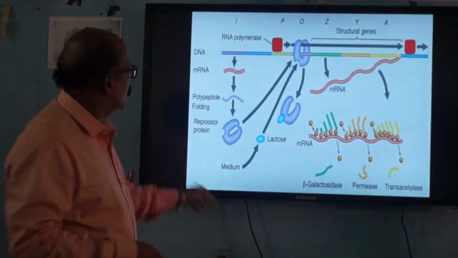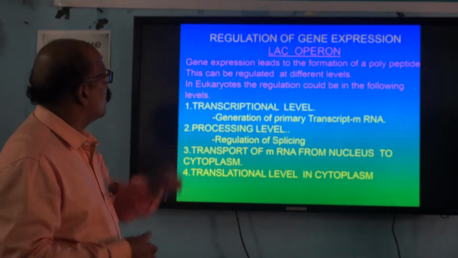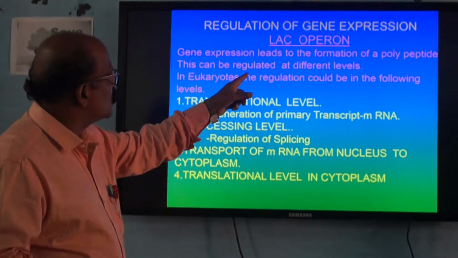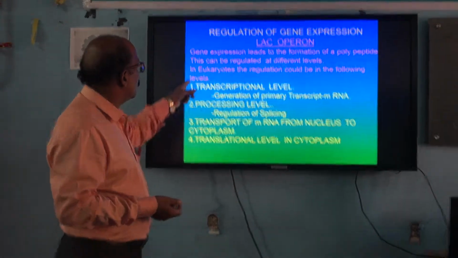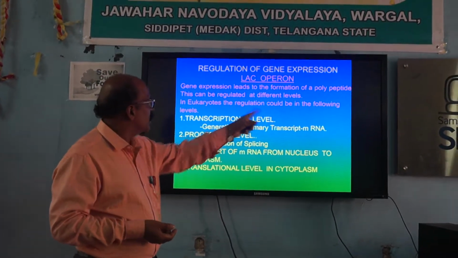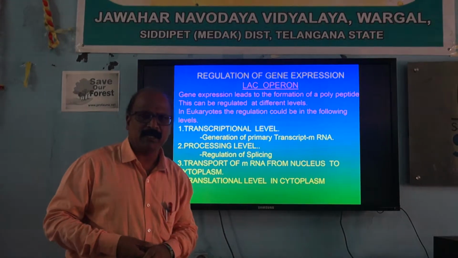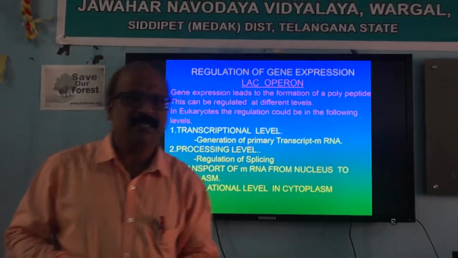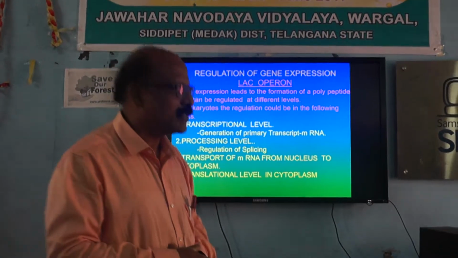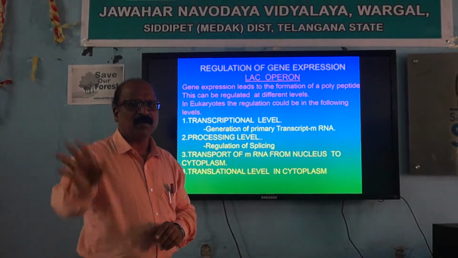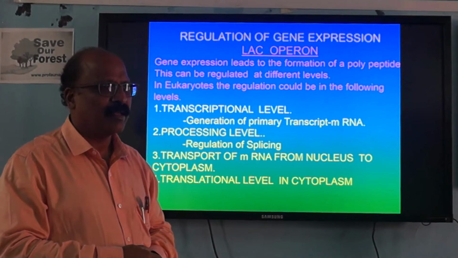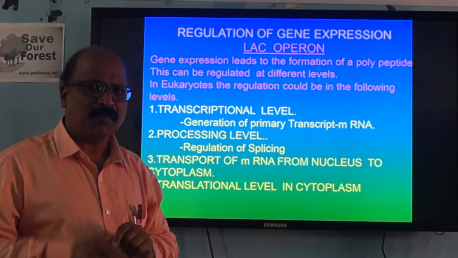Now, coming to this lac operon, gene expression leads to the formation of a polypeptide. This can be regulated at different levels. In eukaryotes, the regulation could be at the following levels. We are talking about the beta-galactosidase enzyme. You know very well that all enzymes are proteins, but all proteins are not enzymes. Beta-galactosidase enzyme is a protein.